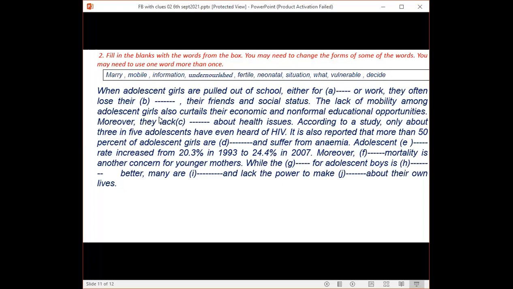The lack of mobility among adolescent girls also curtails, which means to shorten, their economic and non-formalization opportunities. Moreover, they lack dash about health issues.